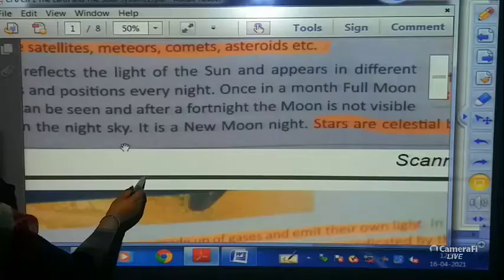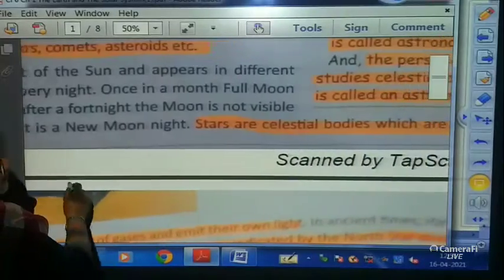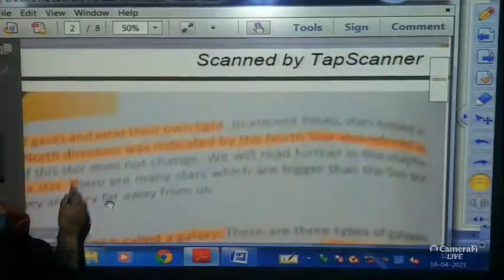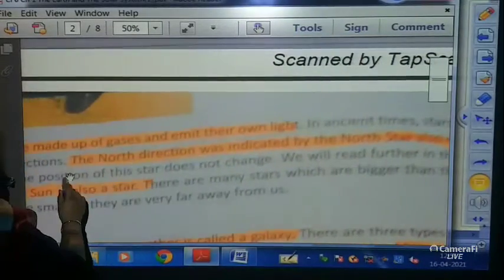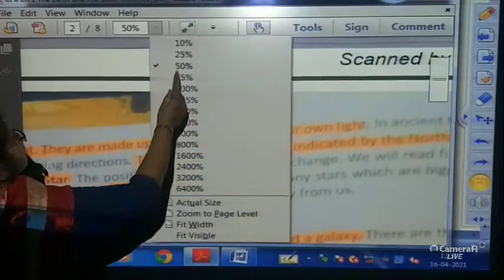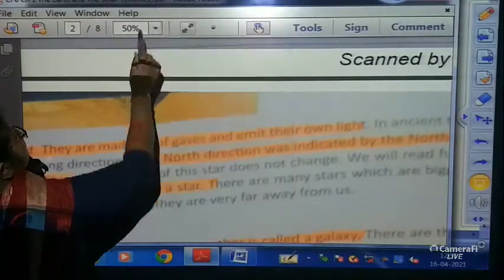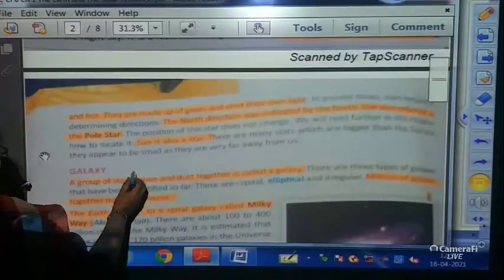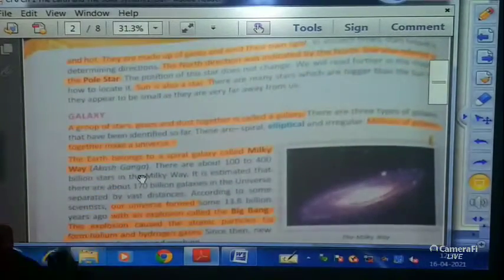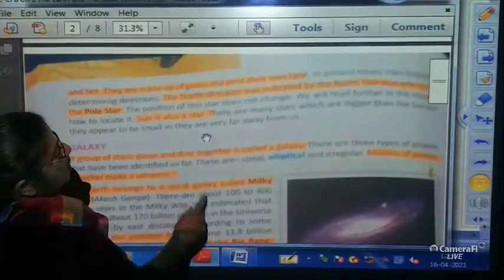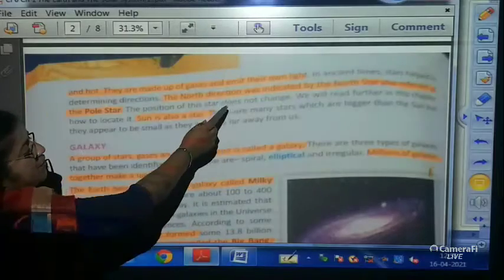Stars are celestial bodies which are very big and hot, and which are made up of gases. They are made up of hot gases and emit their own lights. That means they have their own light.